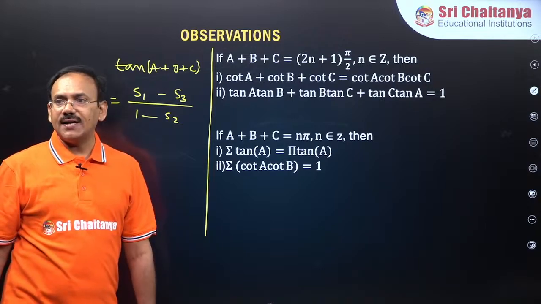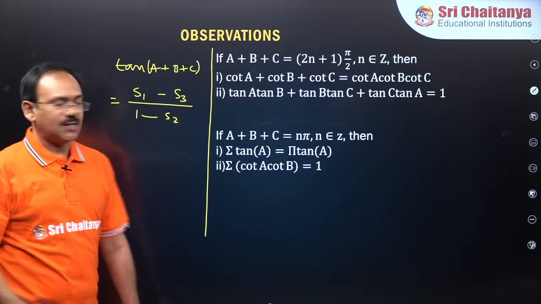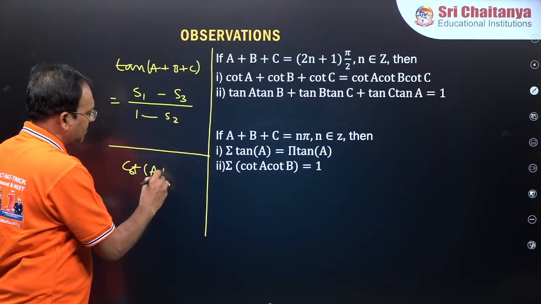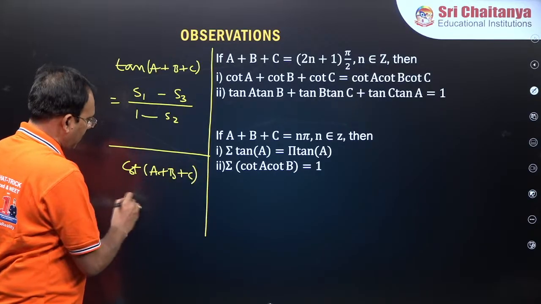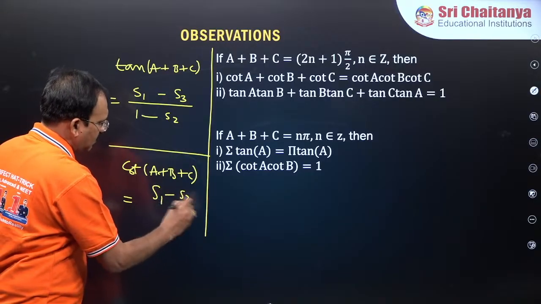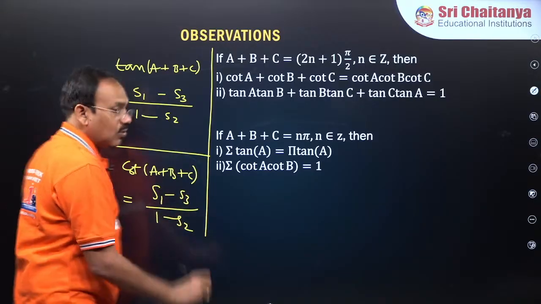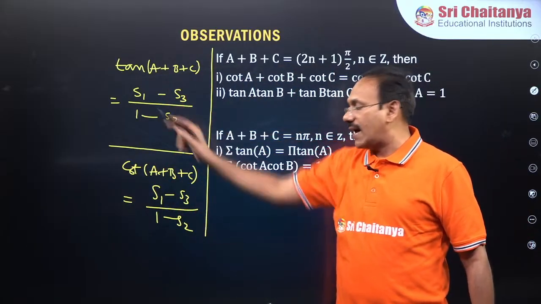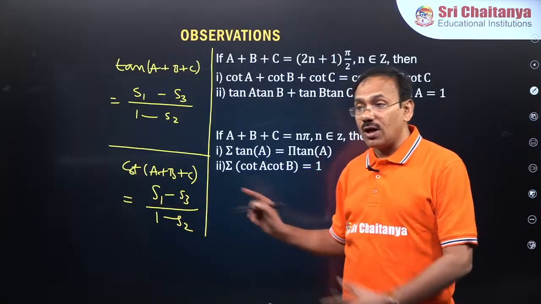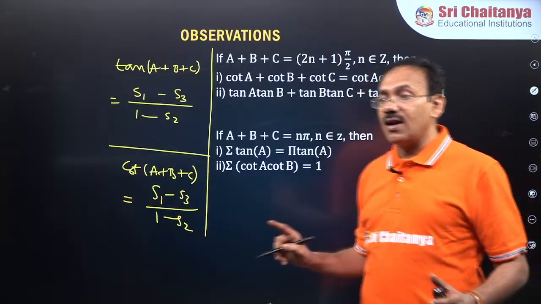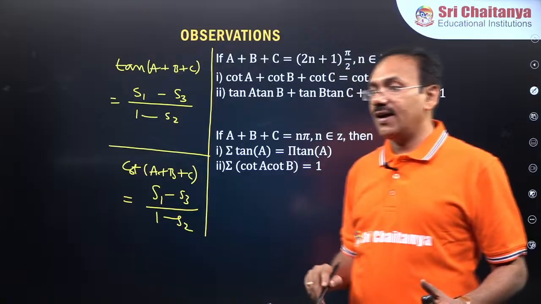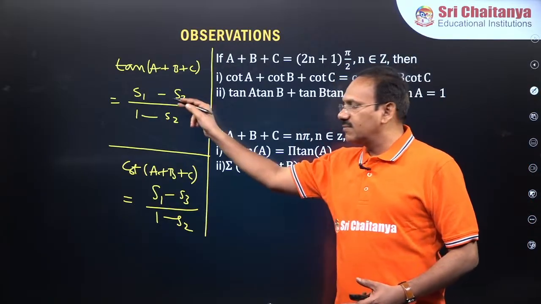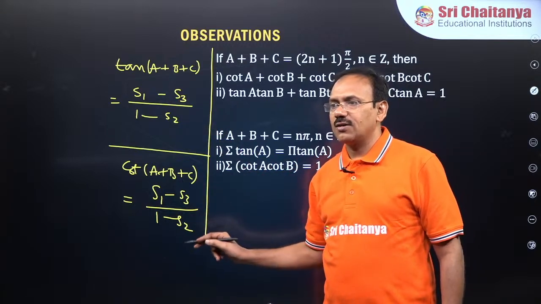S2 means tan A tan B plus tan B tan C plus tan C tan A. Similarly, cot of A plus B plus C will also be S1 minus S3 by 1 minus S2. Please find the difference between these two. This S1 is in terms of tan, here it is in terms of cot. Both are not the same, they are different.